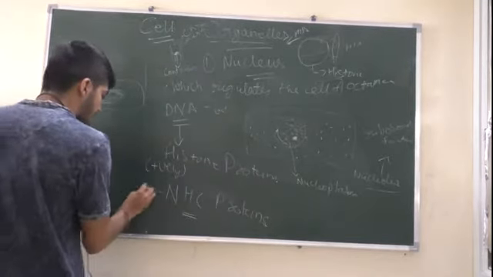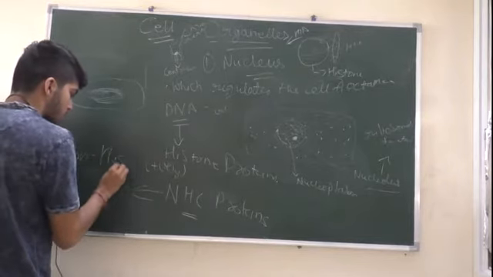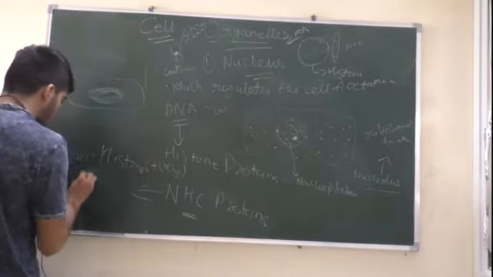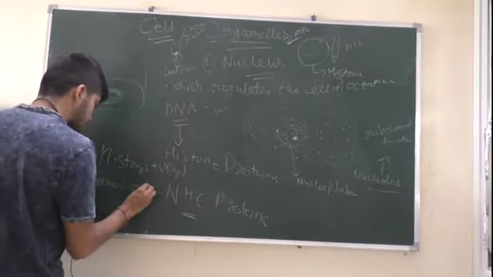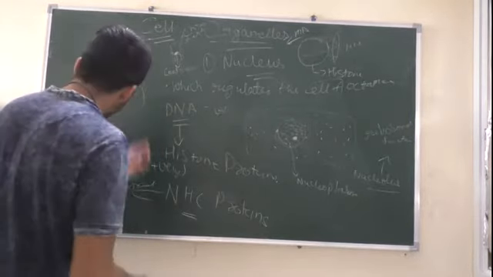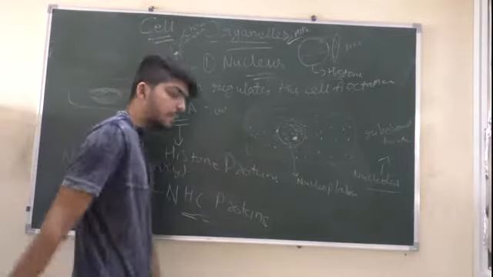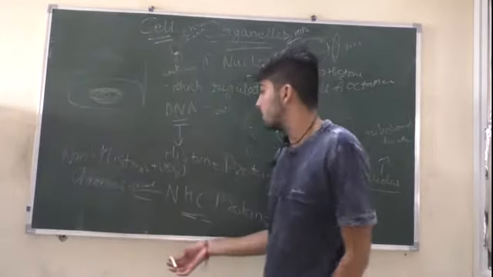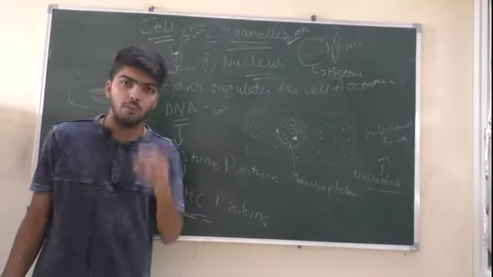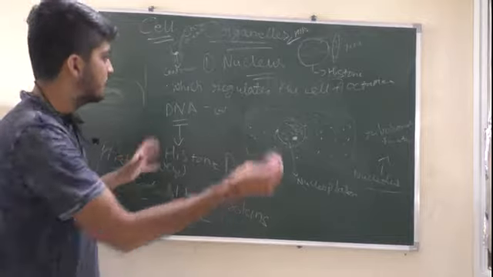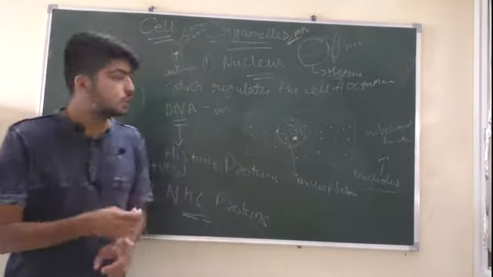The NHC stands for non-histone chromosomal proteins. So these NHC proteins along with histone octamer facilitate the binding of DNA, which is responsible for our functioning. So this is the complete structure of nucleus, where we will have to study the nuclear membrane, the nucleoplasm, and